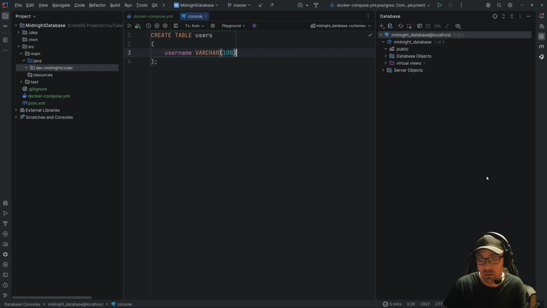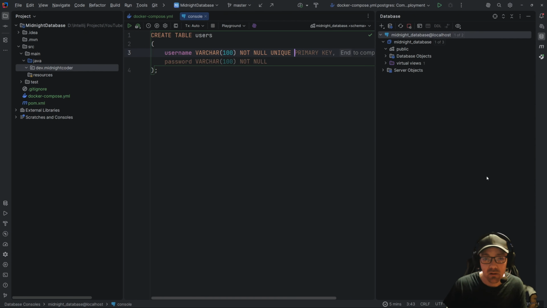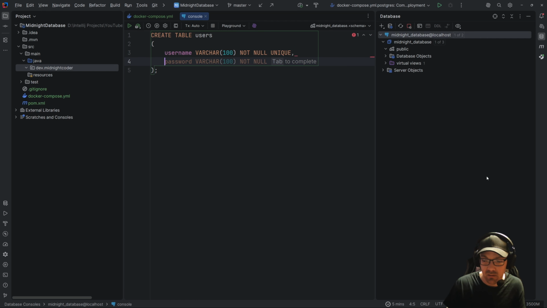Why not? Sure. However, we are going to say this is not null and that it must be unique. So next, we are going to say the password.